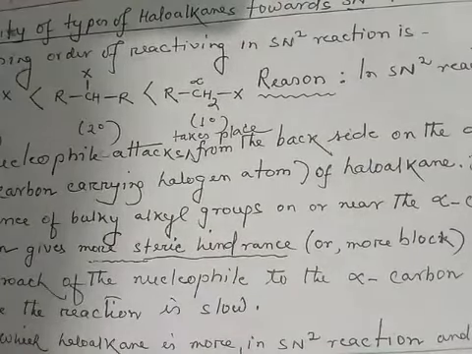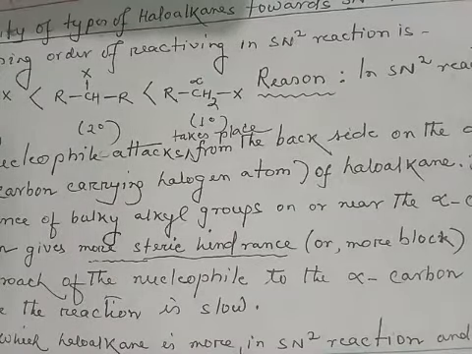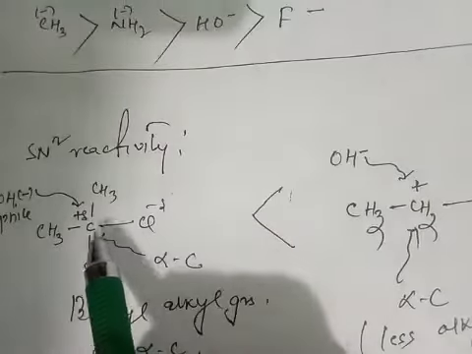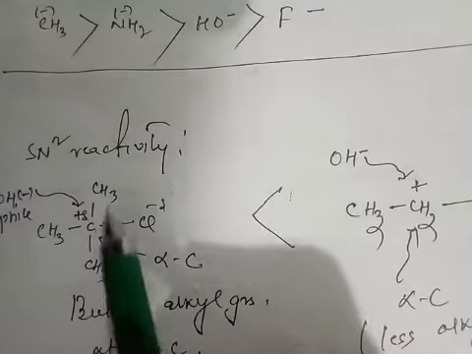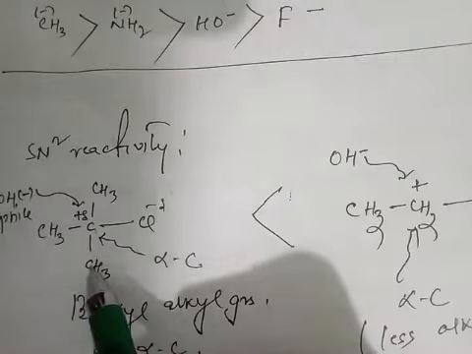So this means that if there are less number of alkyl groups around the alpha carbon atom, the reaction is faster. In this example, we have three alkyl groups attached to the alpha carbon atom.